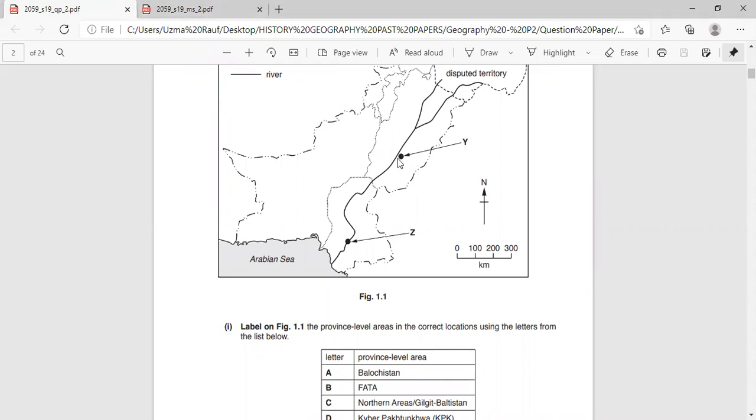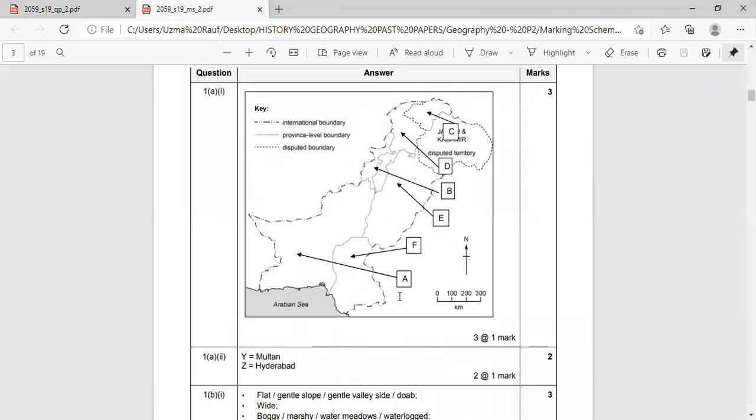And you are naming the city here, and this is the area of Sindh, because this is the upper Indus plain which is Punjab and the lower Indus plain which is Sindh. So this is the area of Sindh. I'm going to give you a hint here. Now look at the answer.